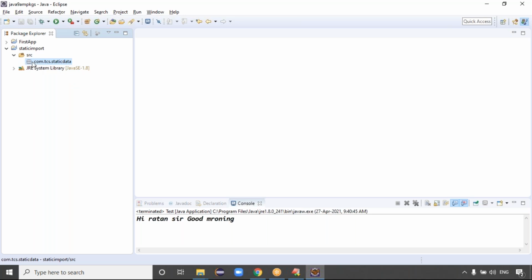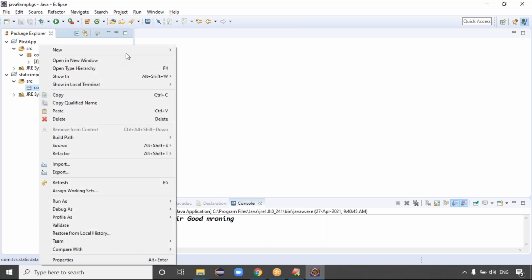Initially the package doesn't contain any data, so you can see white symbols. But here you can see some brown color, because this package contains classes. If the package does not contain any classes, the color is white, showing it's empty. Click on New.